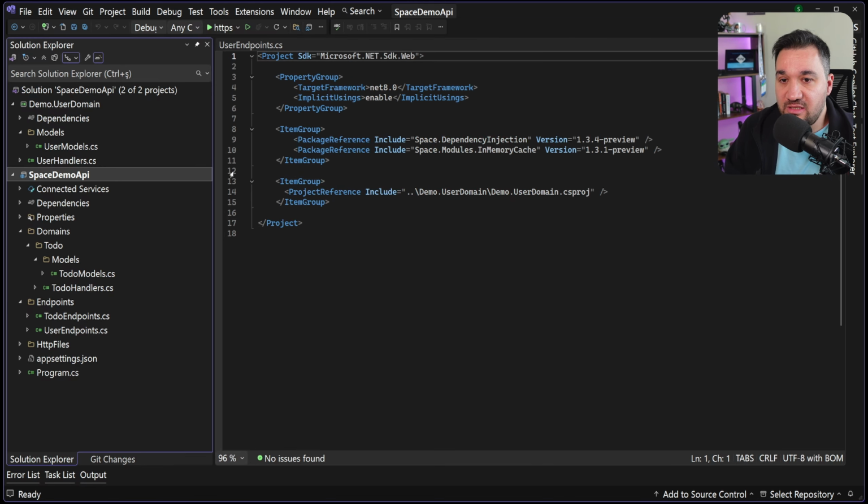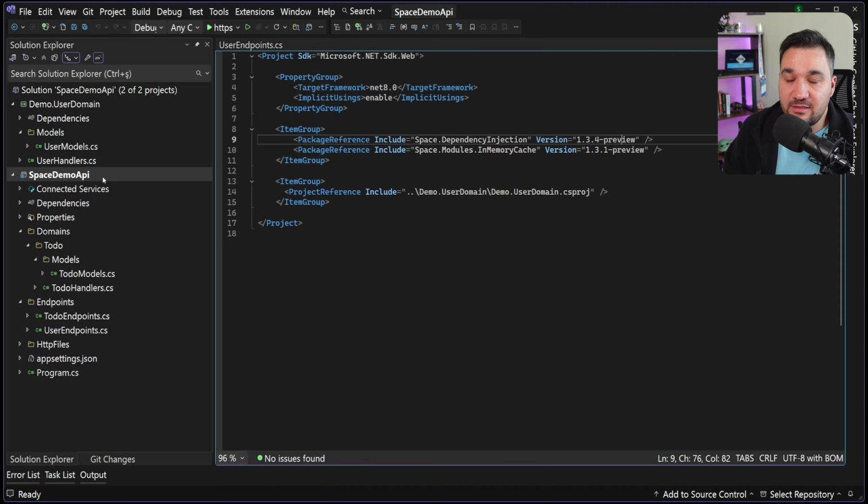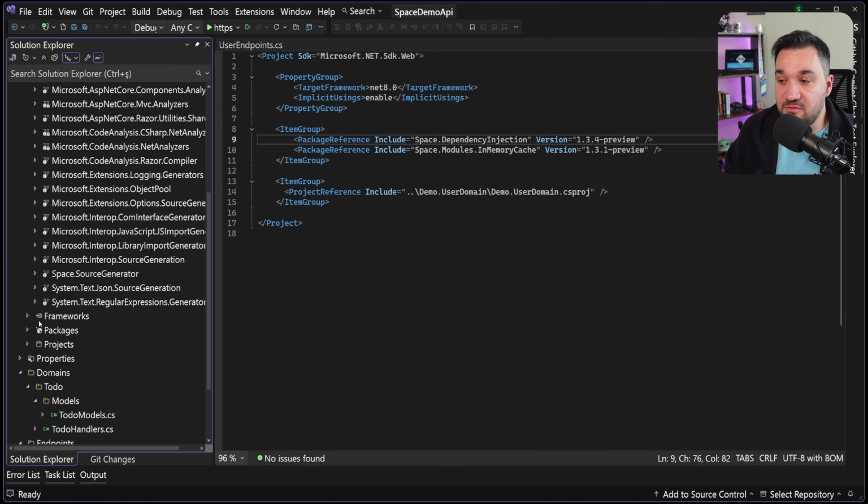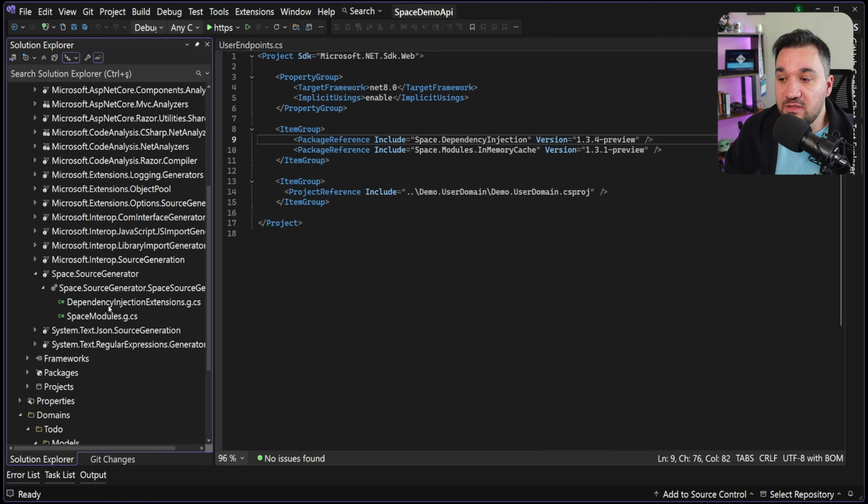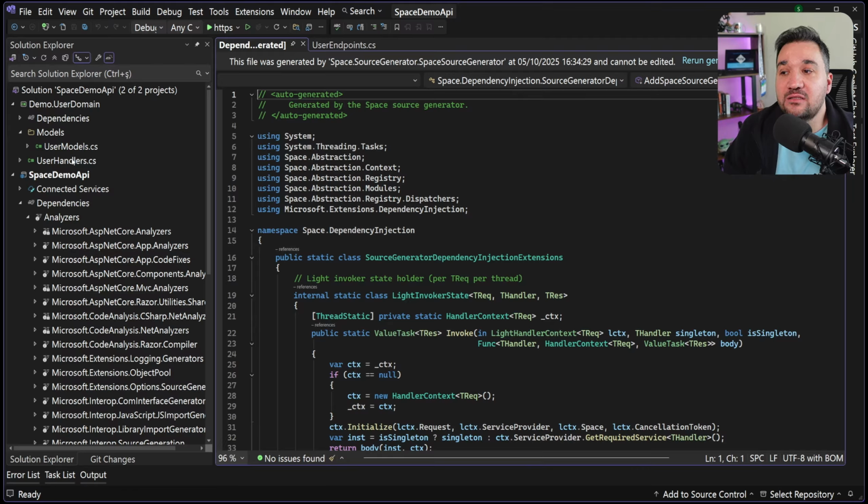In that version, how it works is that normally it is going to use only one project to generate the source generated code. If you see the analyzer here, the dependency injection extension is in our main API. This was causing a problem when you have any other project in your solution that has all the handlers.